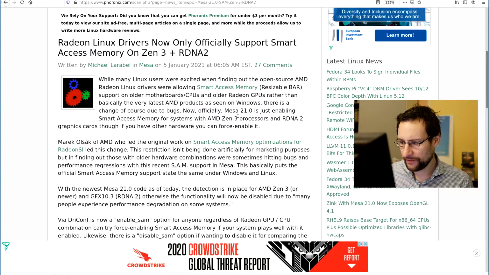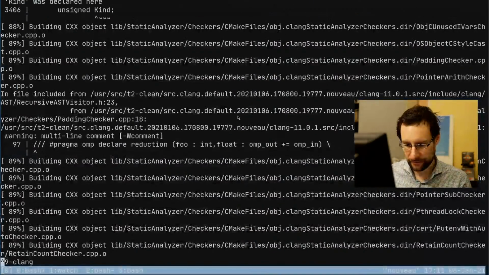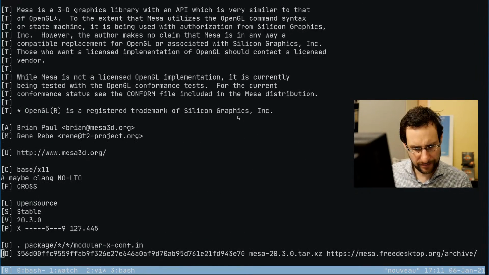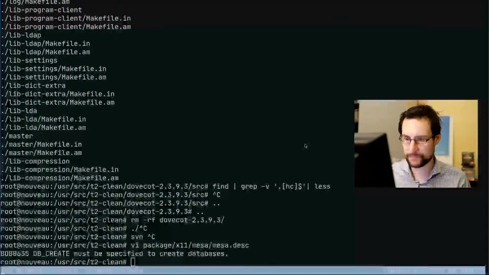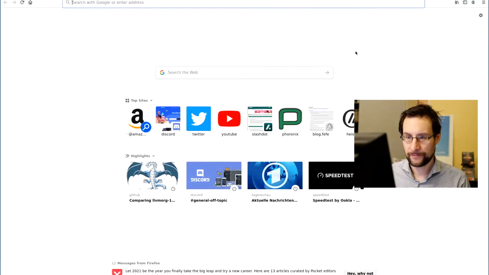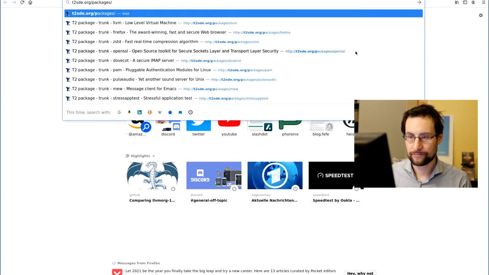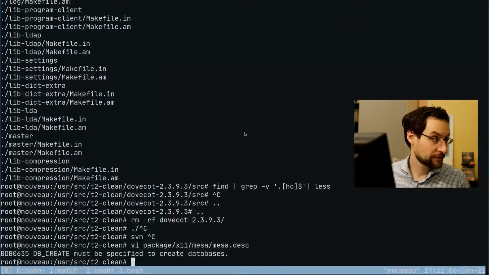No, officially Mesa 21. Which Mesa do we even have here? I guess it's just Git, but, oh no, 21, but that is probably not released, is it? Mesa or Mesa 3D.